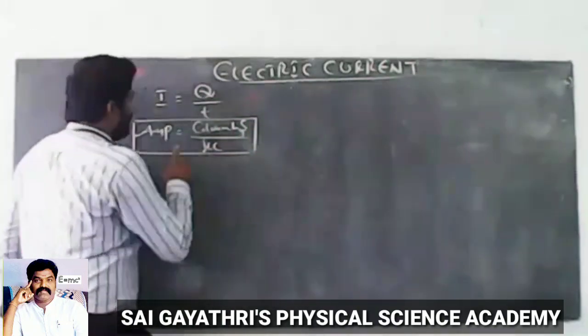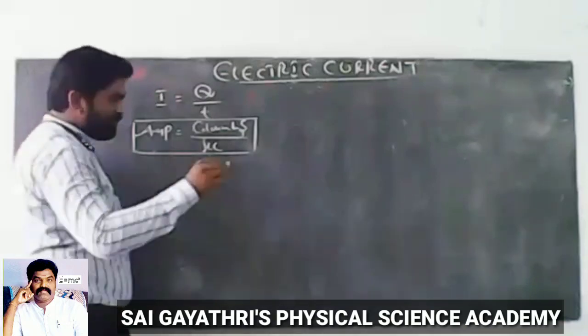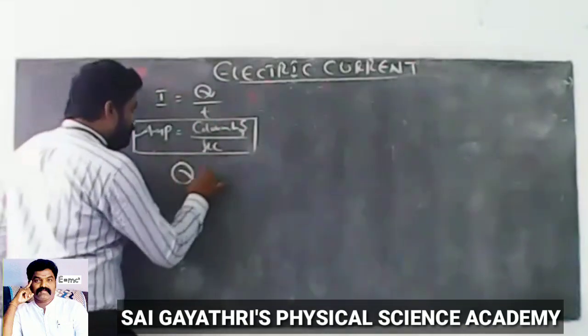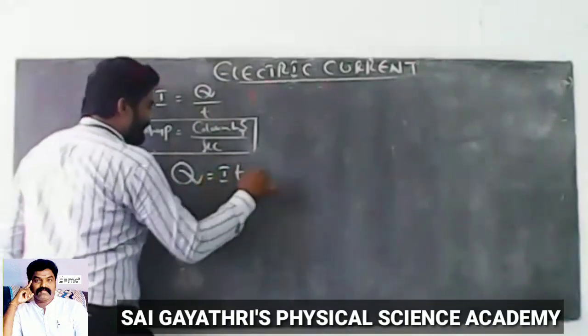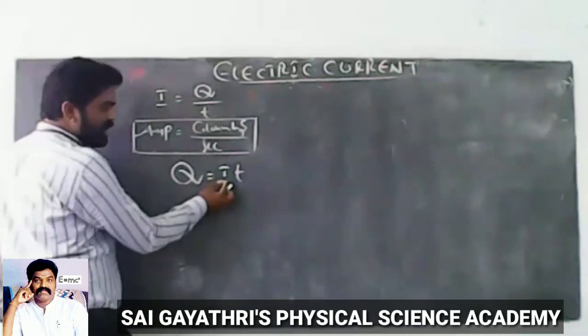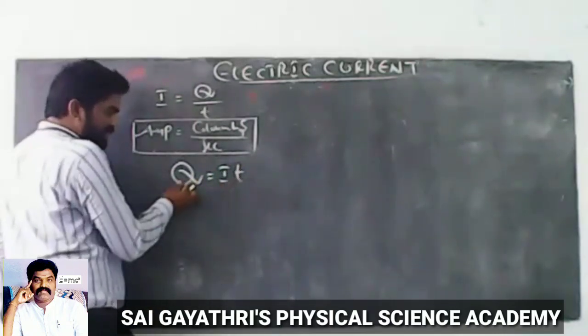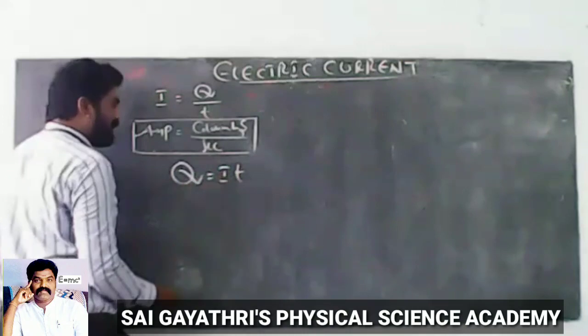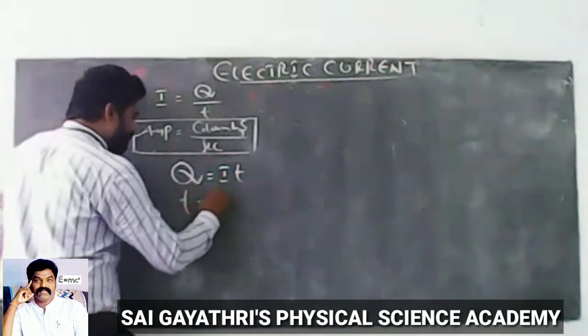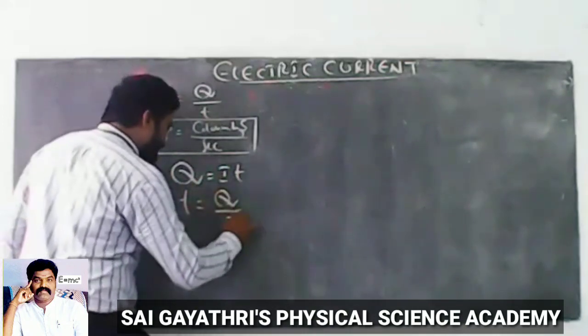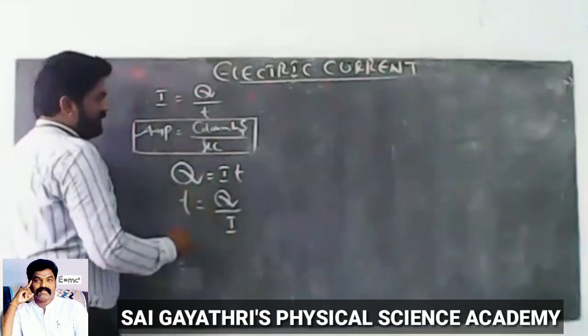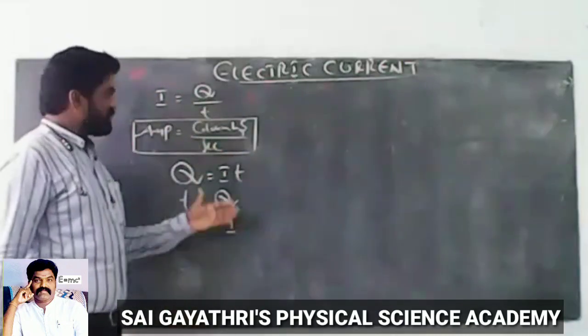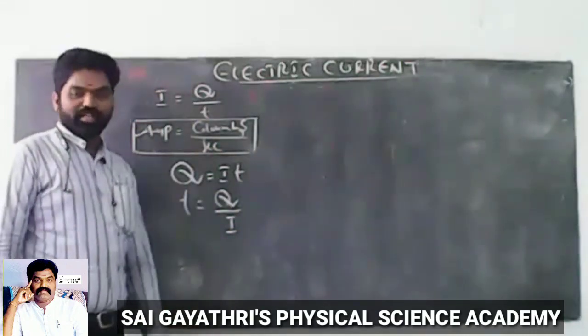Important. When I equals Q by T, from this relation, Q equals I T. It means the product of current and time is charge. Q equals I T. Then T equals Q by I. These are further relations derived from I equals Q by T.